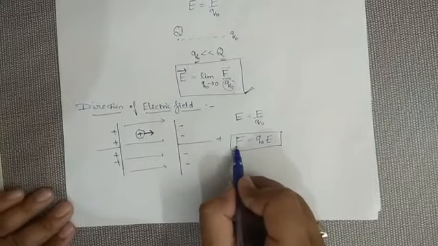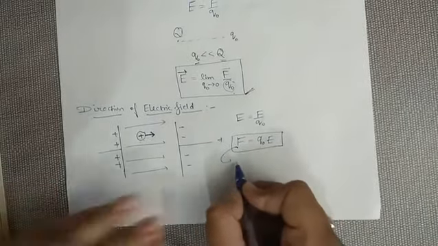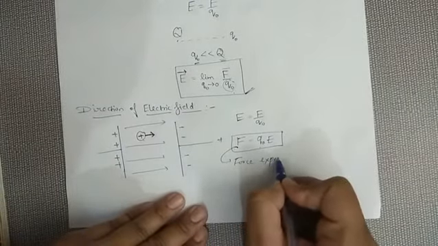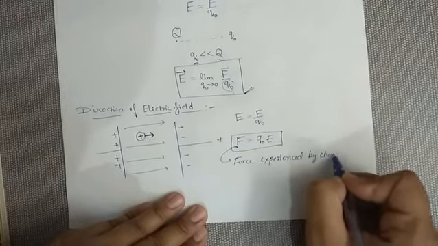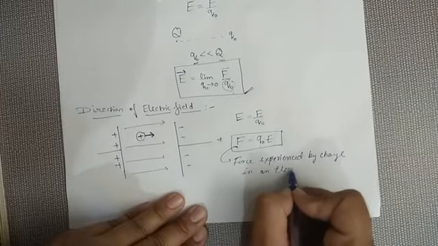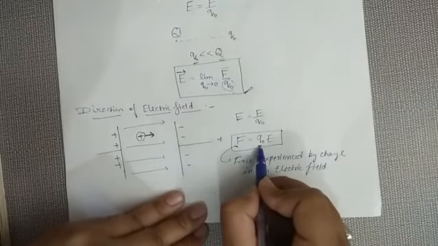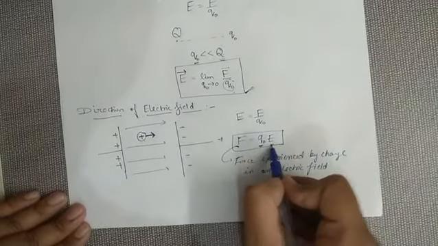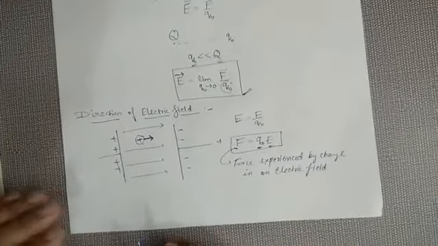F is the force, Q is the charge, and E is the electric field. What does it say? It represents the force experienced by a charge in an electric field. Which means whenever we place any charge in the electric field, it will experience a force F equals Q naught times E.